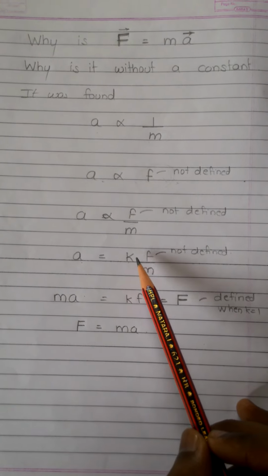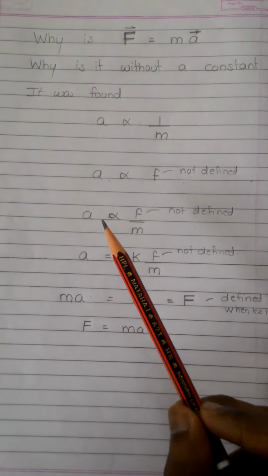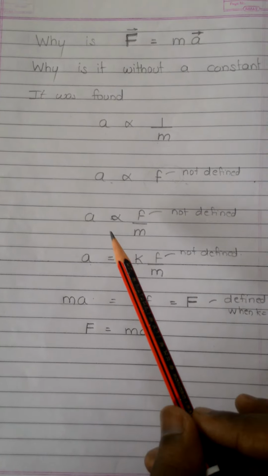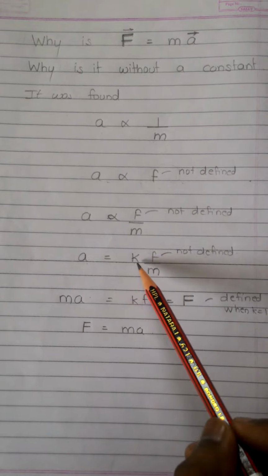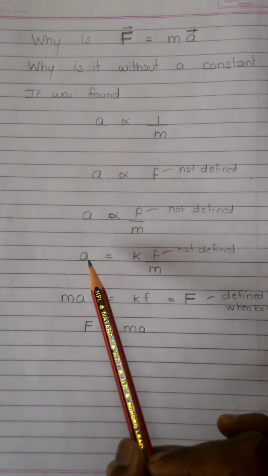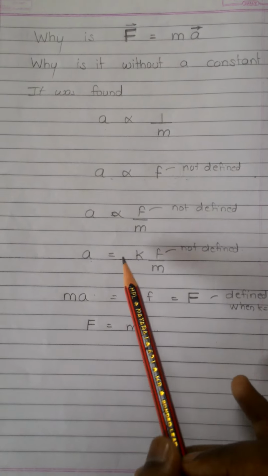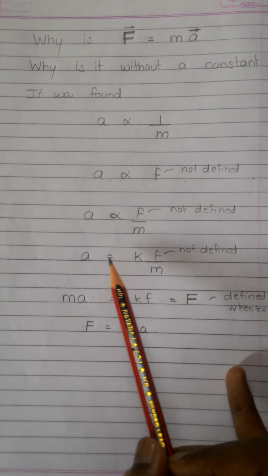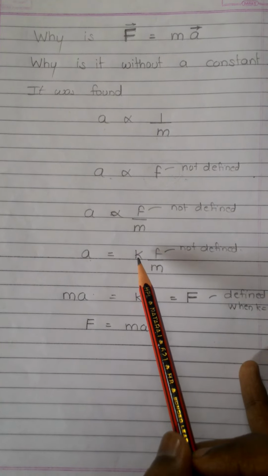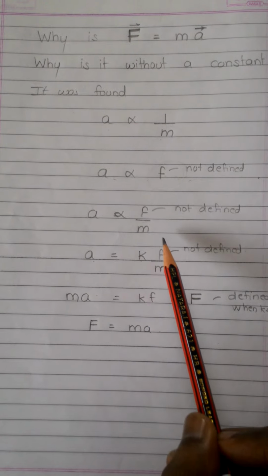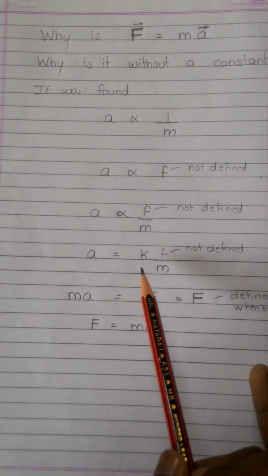The k is the constant of proportionality we take when we have to equate something which is not equal but directly proportional. If you multiply it by the constant, you get something which is equal to acceleration.